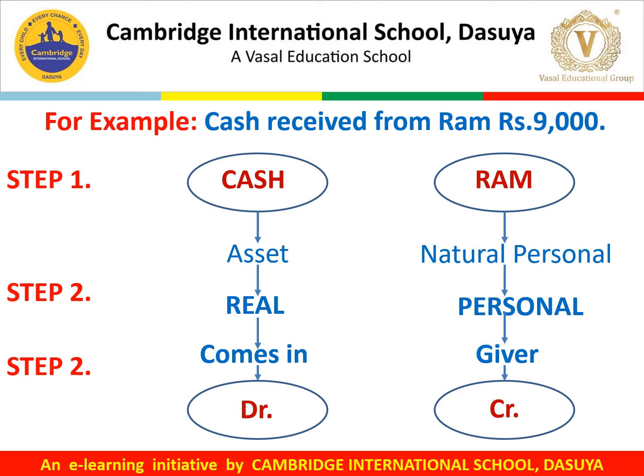As per the traditional approach, the rule for a real account is debit what comes in and credit what goes out. Here cash comes into the business, so cash must be debited. And as per the personal account rule, it is debit the receiver and credit the giver. So here Ram is the giver to the business, so Ram must be credited. So here cash is debited, Ram is credited. So follow these simple steps to form a journal entry.